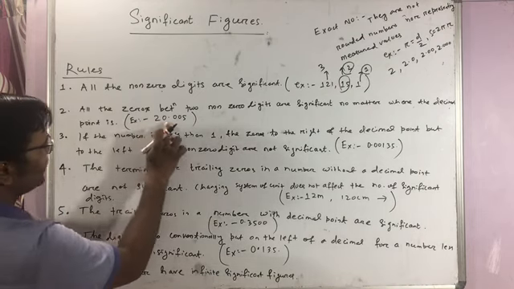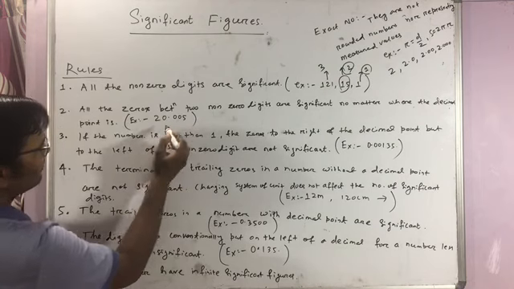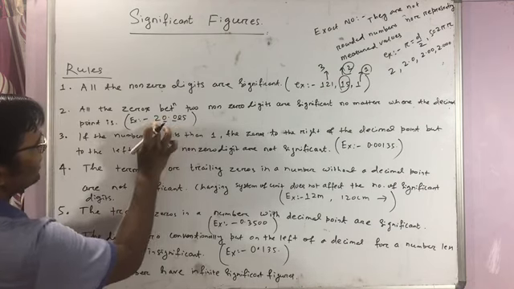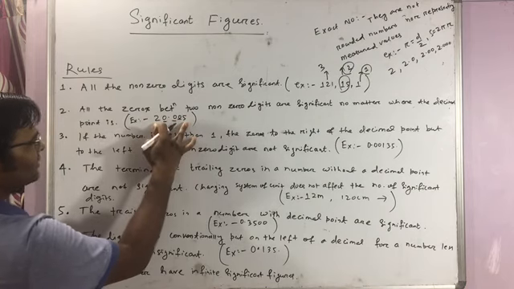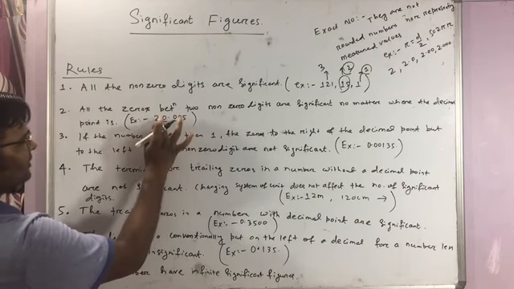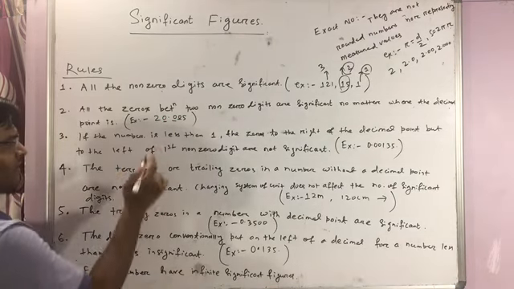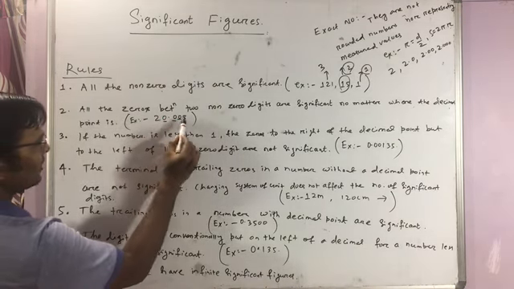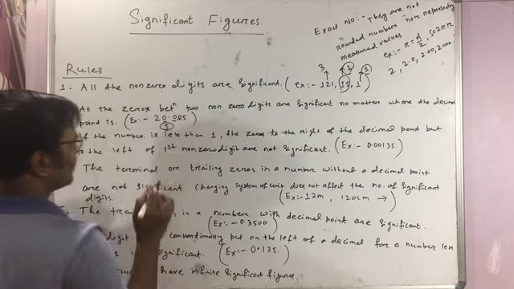So example 20.005. See here, these zeros are all within your what? Between two non-zero digits. Clear? So these zeros are significant. So the total number of significant digits is 1, 2, 3, 4 and 5. This is the example. Here it is 5.